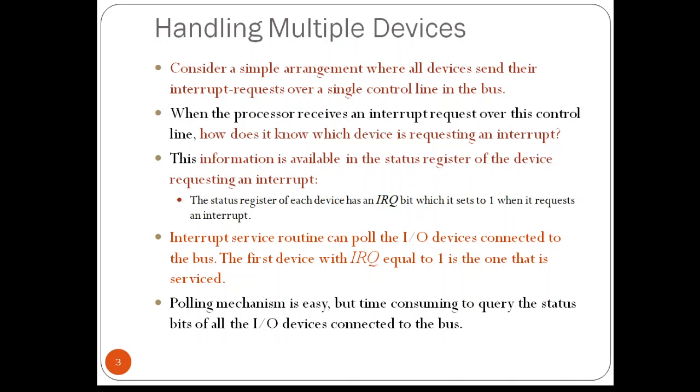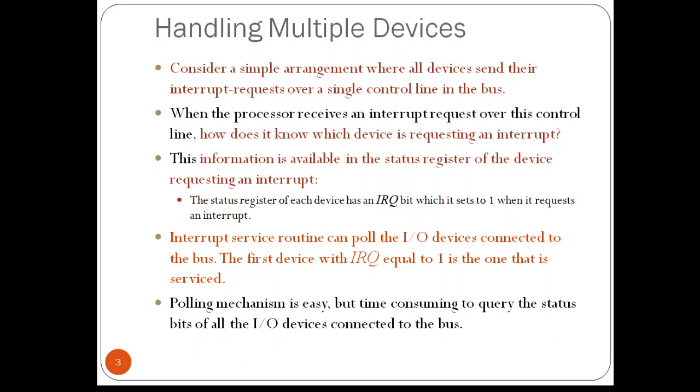There were n number of devices connected to the same common line, so I should have some information through which I can identify a particular device. If two devices have activated the line at the same time, it must be possible to break the tie and select one of the two requests for service. At the same time, the processor cannot provide service to two interrupts, so there has to be some procedure to select one among the two. I have to break the tie. If two devices are sending the request at the same time, I have to break the tie and choose one to provide the service.